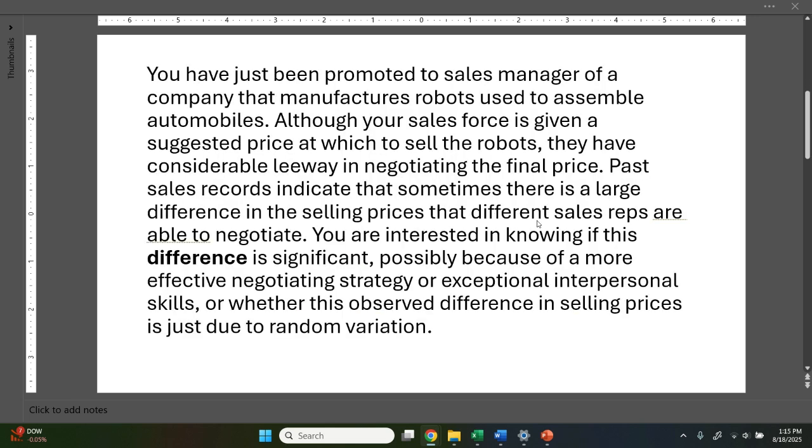Here's the question. You have just been promoted to sales manager of a company that manufactures robots used to assemble automobiles. Although your sales force is given a suggested price at which to sell the robots, they have considerable leeway in negotiating the final price. Past sales records indicate that sometimes there is a large difference in the selling prices that different sales reps are able to negotiate. You are interested in knowing if this difference is significant, possibly because of a more effective negotiating strategy or exceptional interpersonal skills, or whether this observed difference in the selling prices is just due to random variation.